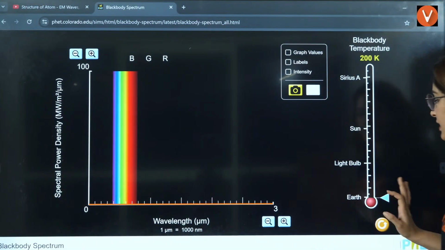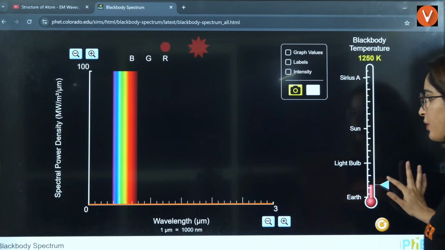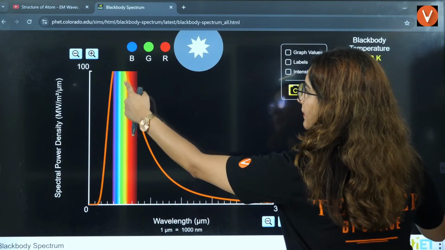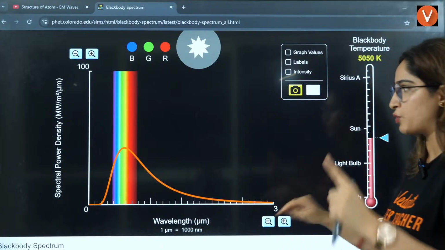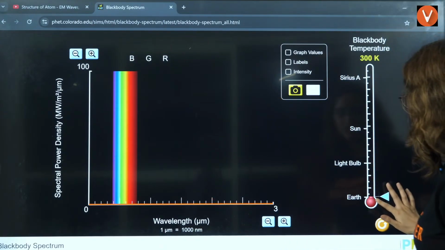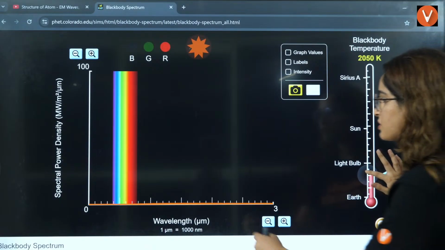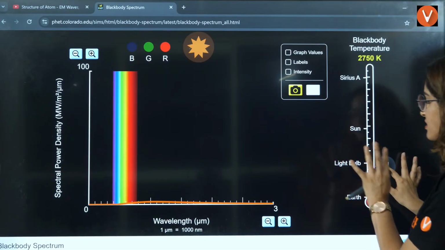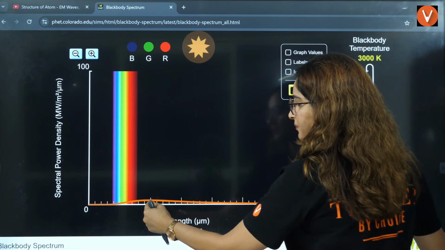So this is the temperature, right? And you will have to see the peak here, okay? This is the peak. Can you see this peak here? This is the peak that you are going to focus on, okay? I'll change the temperature. You will have to see the peaks here. Can you see here the peak when the temperature is low, not that low, but still equal to a light bulb? Then the peak is here, right?